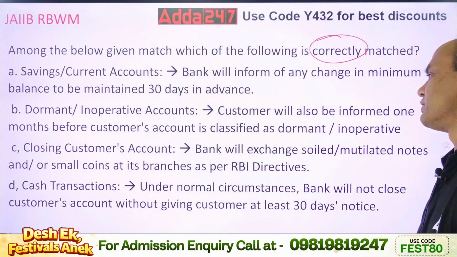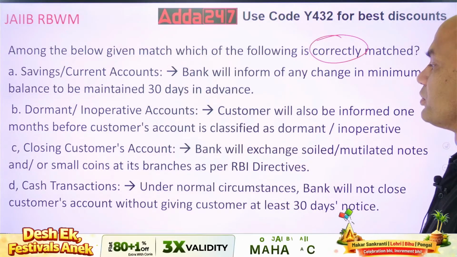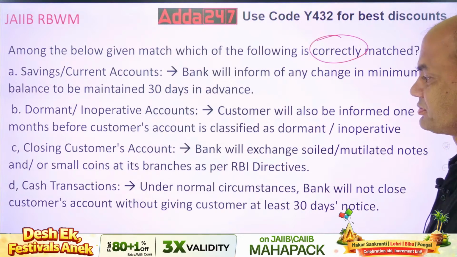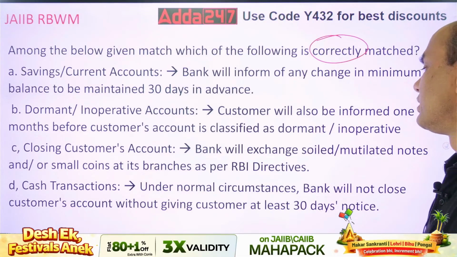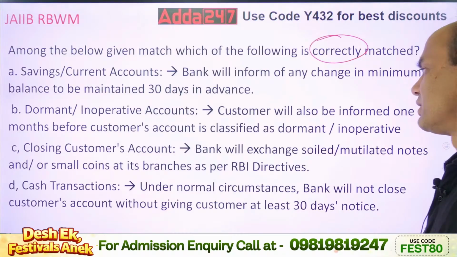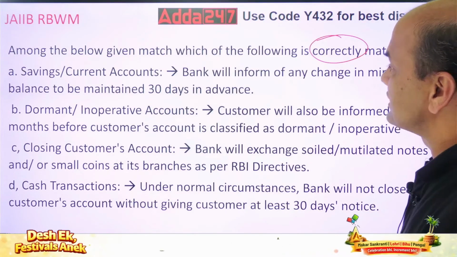Closing customer's account: bank will exchange soiled, mutilated notes and or small coins at the branches as per RBI directives. Cash transactions: under normal circumstances, bank will not close customer's account without giving the customer at least 30 days notice. So which one is correctly matched over here?